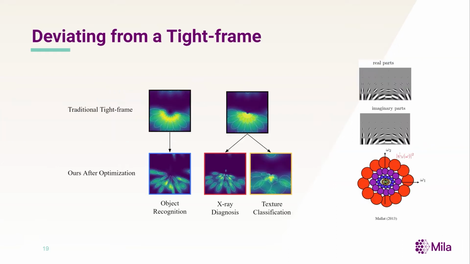Our work focuses on 2D signals, whereas concurrent work proposes similar extensions to 1D and geometric settings. Traditionally, the wavelet filters in the scattering transform are created by carefully rotating and dilating a mother wavelet to ensure the resulting filter bank forms an efficient tight frame. The black border figures shown here show this traditional construction.